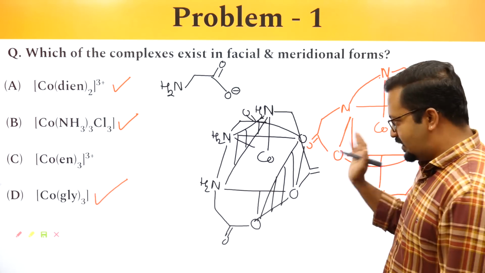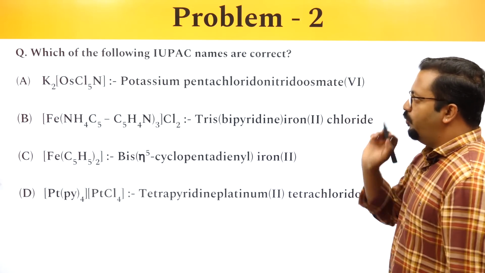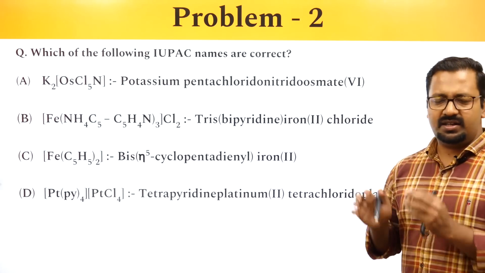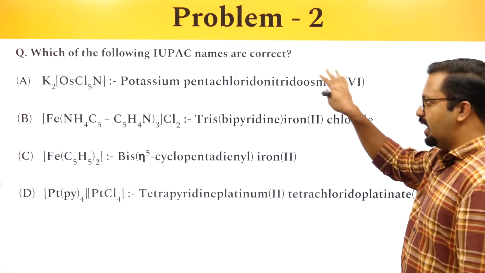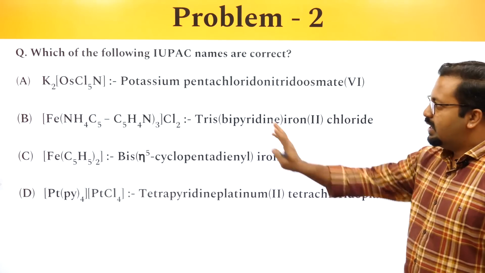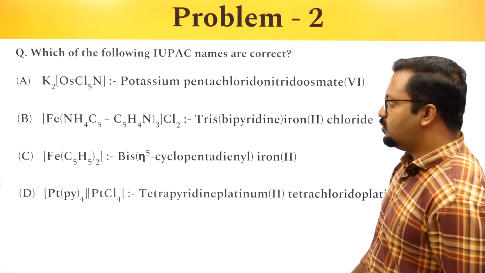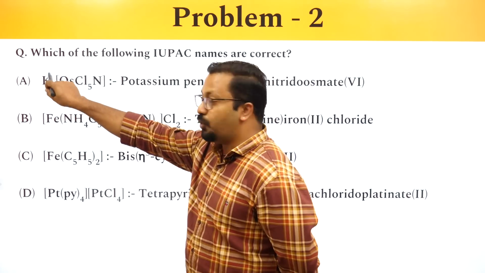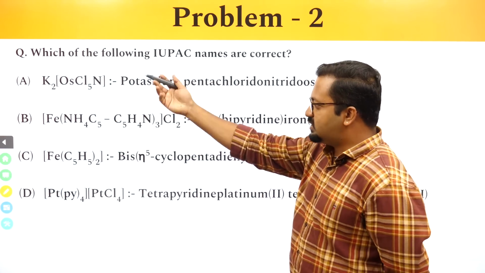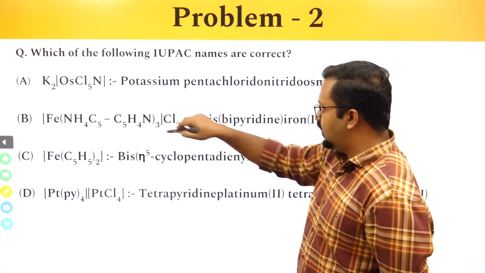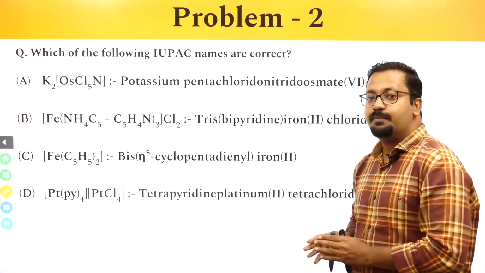Okay, let's move on to the next question. Which of the following IUPAC names are correct? This is a very easy question. We just have to look for the oxidation state and look for how they are written. So we start with the first one, K2OsCl5N. I start with the positive part. The positive part is potassium. We always start with the positive part of the complex. So first the positive cationic part will be named, and then the anionic part.